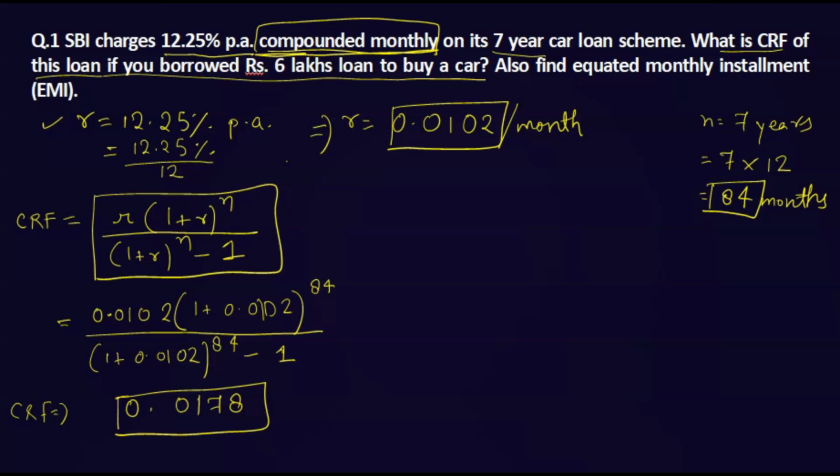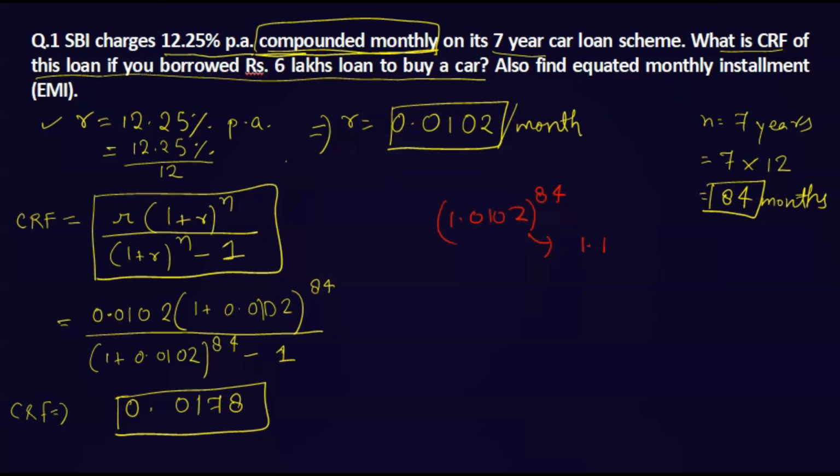One more thing, if the power is this much, 1.0102 to the power 84, you can't multiply this number 84 times. For that there is a function in the calculator that you can use.